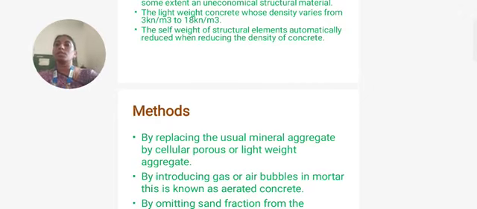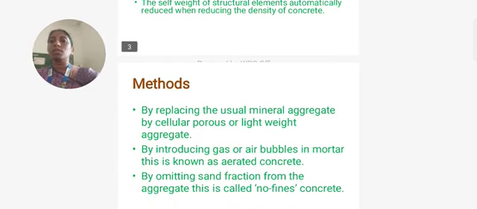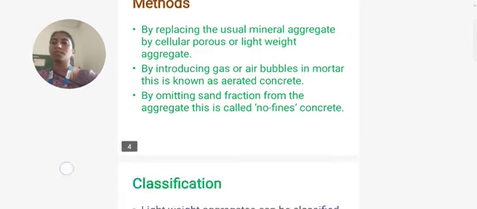There are some methods to produce lightweight concrete. The first one is by replacing the usual mineral aggregate with cellular, porous or lightweight aggregate. Another is by introducing gas or air bubbles in mortar, which is known as aerated concrete. Another is by omitting the sand fraction from the aggregate, which is called no-fines concrete.